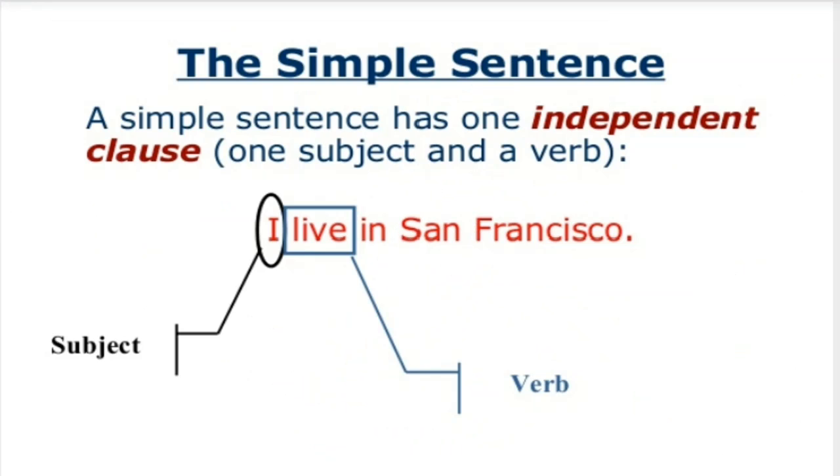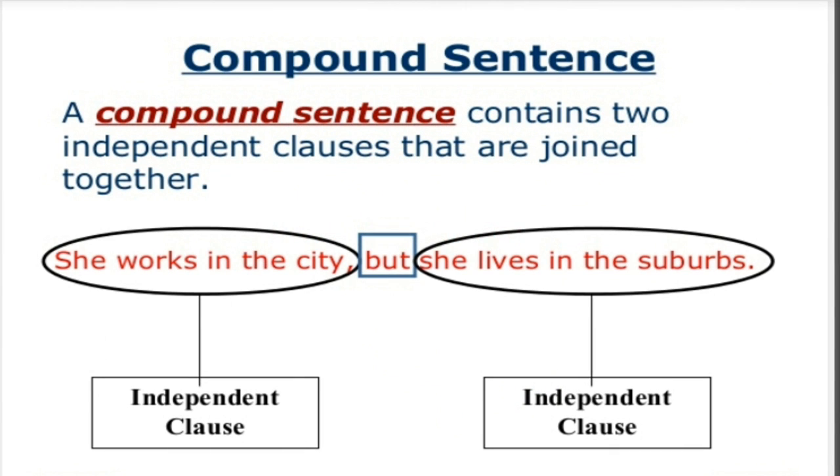I live in San Francisco. I is the subject here. Live is the finite verb. So we see I live in San Francisco is one independent clause giving a complete meaning, and thus it is a simple sentence. A compound sentence contains two independent clauses that are joined together.